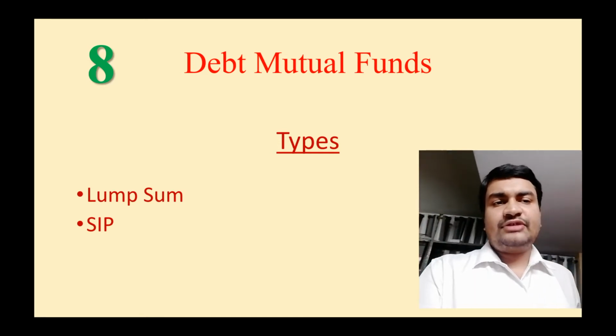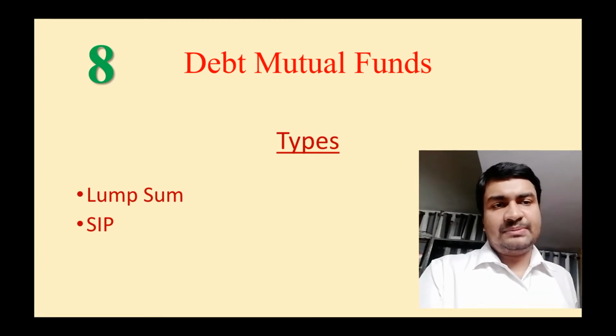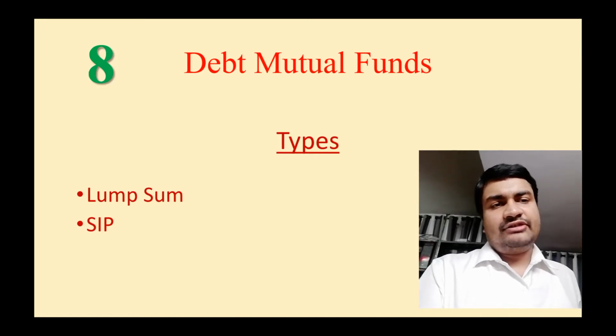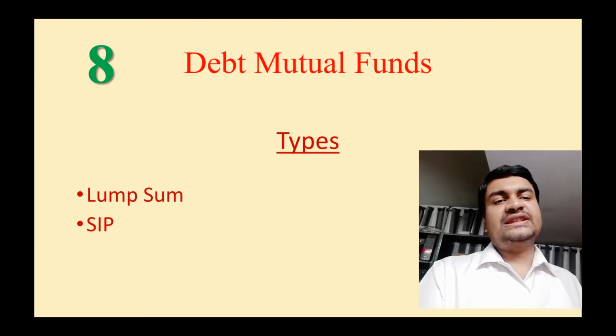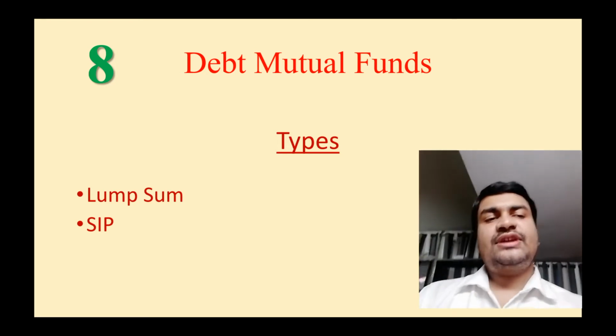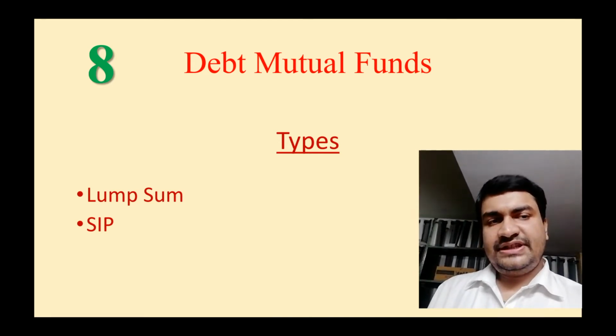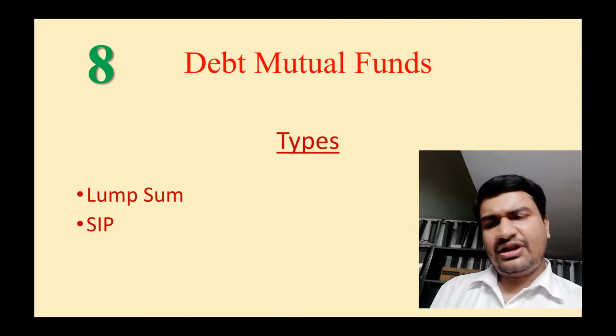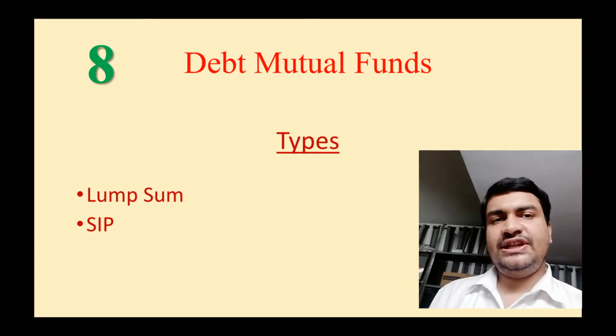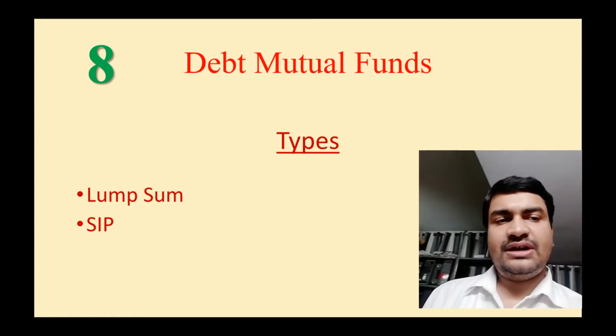You can invest in two ways, either lump sum, that is, you invest the entire amount together, or through SIP. SIP is systematic investment plan. In that you invest monthly. So on a monthly basis you can make the investment and enjoy the profits. So this is among the safest ones only. So let's move on to the riskier ones.